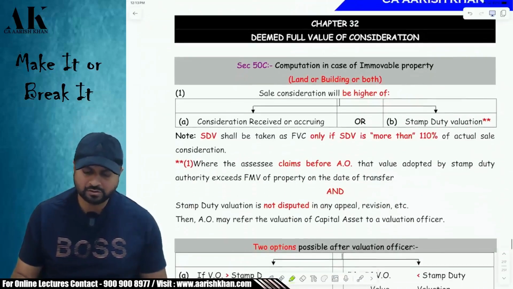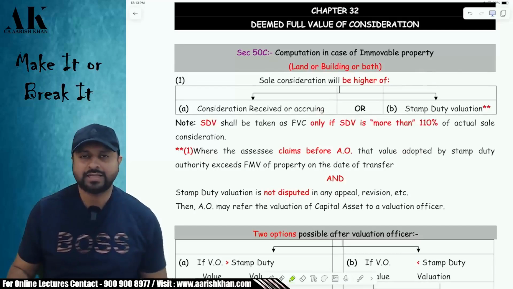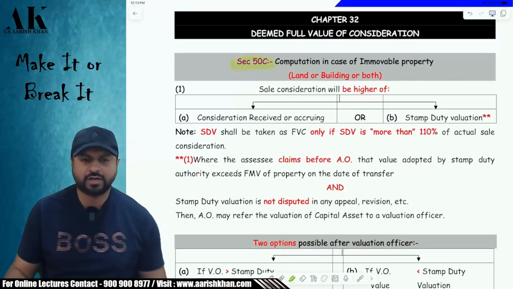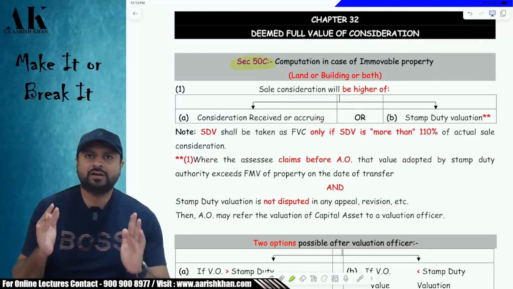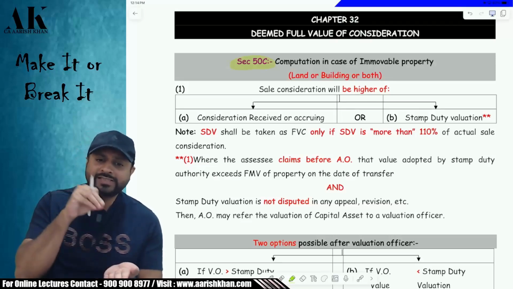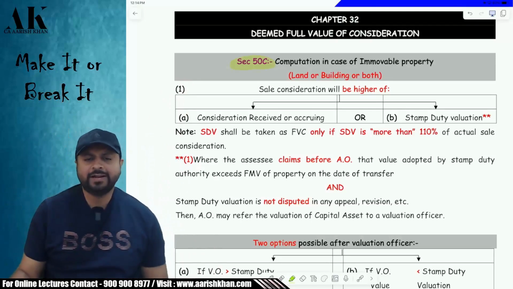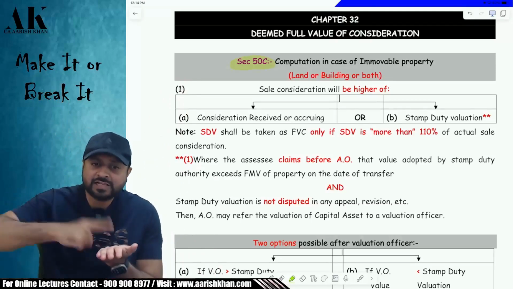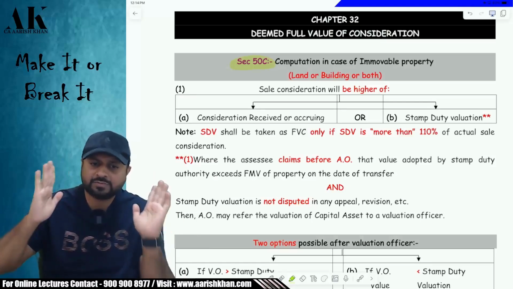Now coming to some very, very, very important provisions of capital gains under the income tax law, that is section 50C. 50C is applicable for immovable property, land and building. So if you sell your land and building to somebody, then your full value of consideration will be the sale consideration or the stamp duty value, whichever is higher. But when will it be whichever is higher? When the difference between the two is more than 110%. Then only this provision is applicable.